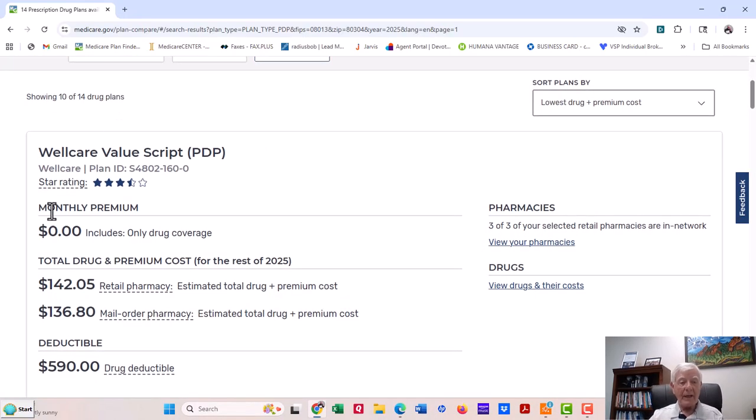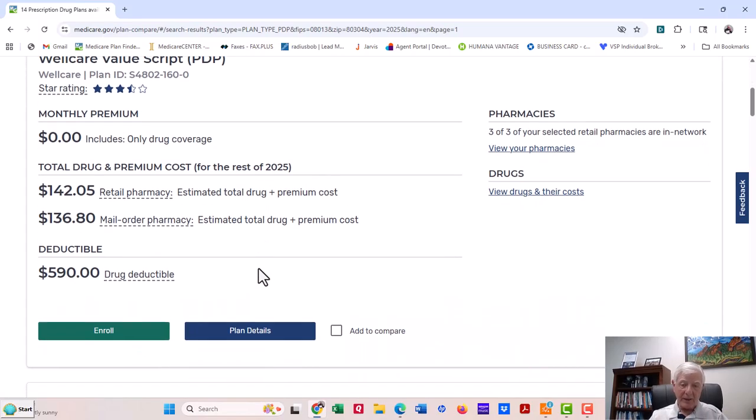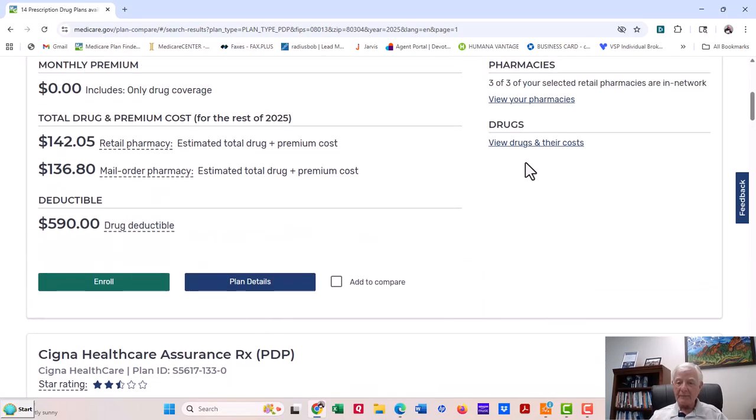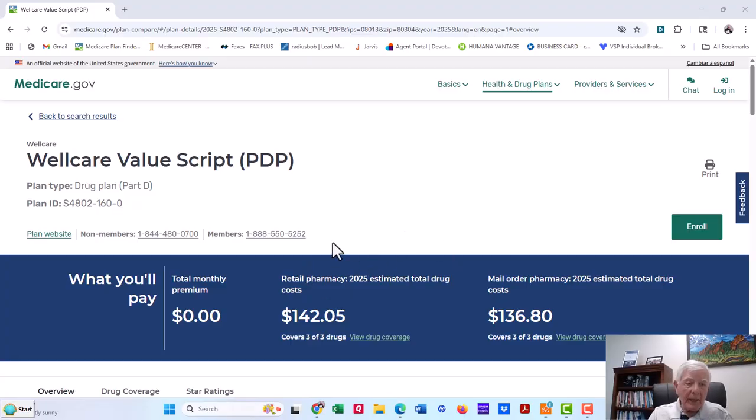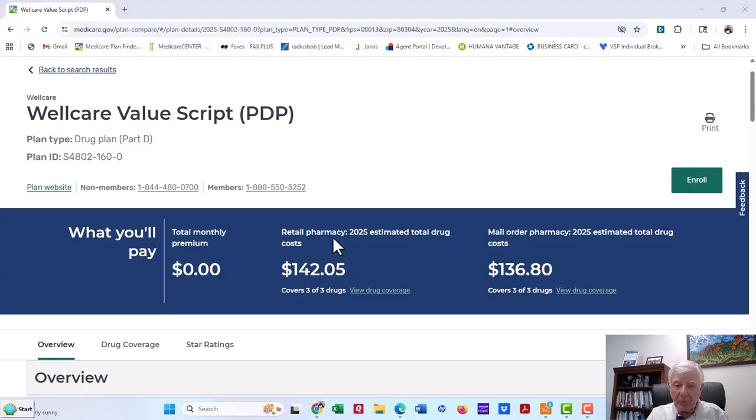So with WellCare, they came up lowest. It's a zero premium, and their retail pharmacy's 142, mail order 136. Now let's look at the cost. We can drill down, view drugs and their cost. So it will bring up the WellCare value script. That's what we clicked. And it shows us here the retail pharmacy. Now, keep in mind, this is October to the end of the year, is 142.05, and mail orders 136.80.